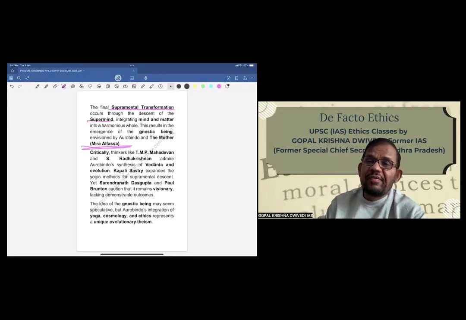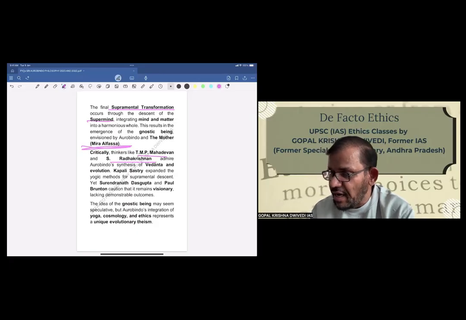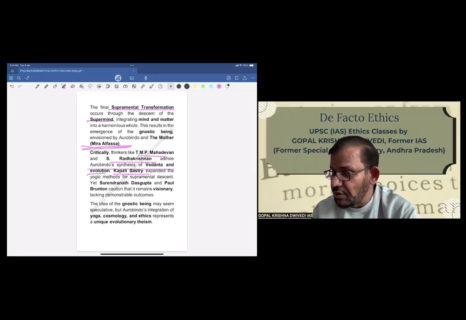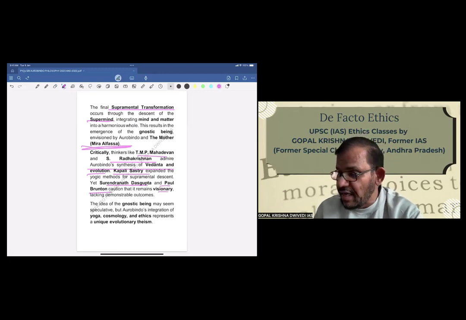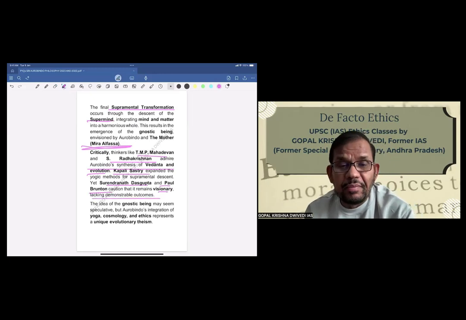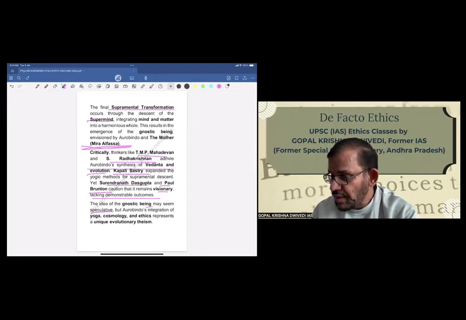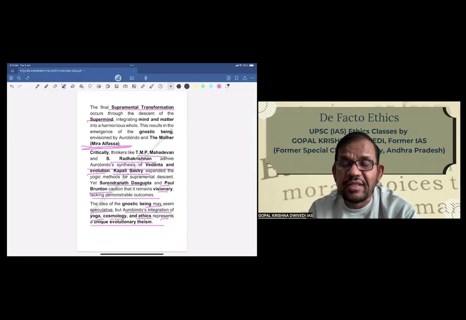Now we'll critically evaluate the whole idea. Critically, thinkers like Mahadevan and Radhakrishnan admire Aurobindo's synthesis of Vedanta and evolution. Kapali Sastri expanded the yogic methods for supramental descent, yet Surendranath Dasgupta and Paul Brunton caution that it remains visionary, lacking demonstrable outcomes. The idea of the Gnostic being may seem speculative, but Aurobindo's integration of yoga, cosmology, and ethics represents a unique evolutionary theism.